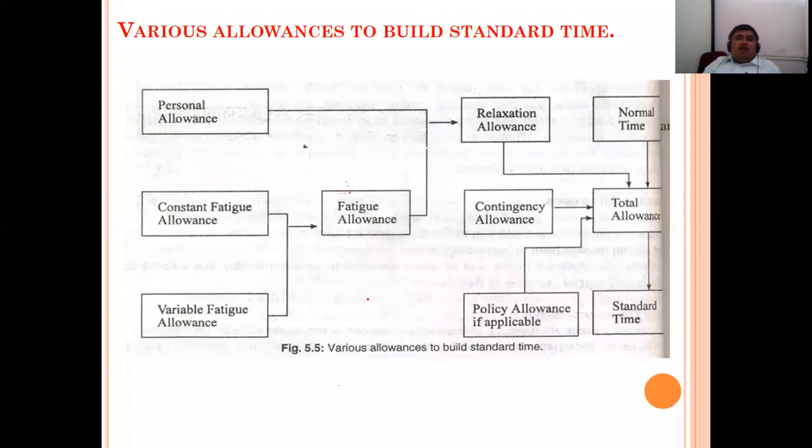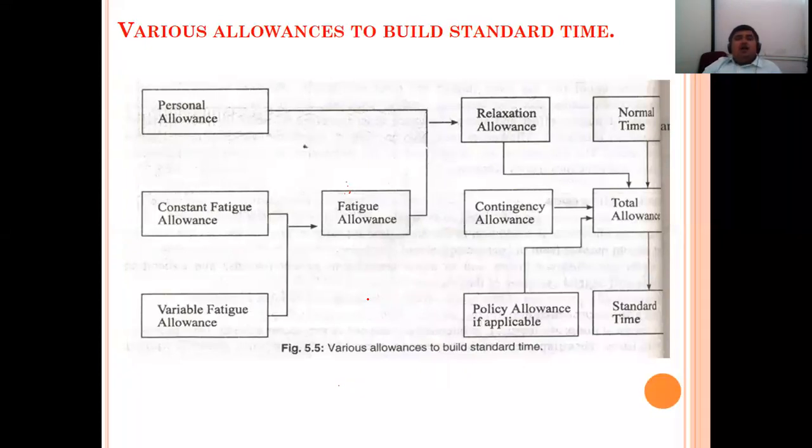So if normal time of working is 8 hours, but because of these allowances, your standard time of working becomes 7 hours 30 minutes or 7 hours only. So that 1 hour allowance is given. Is it right? And that 1 hour allowance may include your food, tea, lunch, and then relaxation.